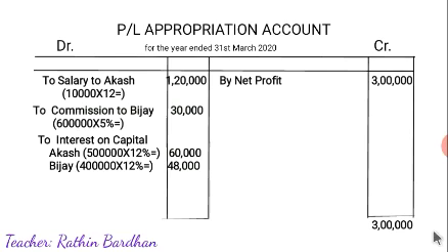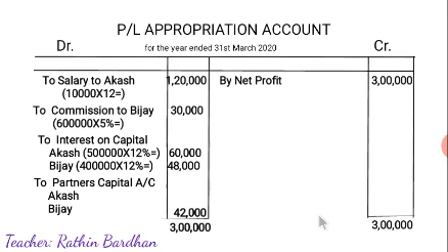Now you have to find the balance. Total of credit side 3 lakh. You have to write it on the debit side. Then you have to find the balance, and after adding and subtracting, the balance came to 42,000. Now this balance will be called divisible profit, and it is to be distributed among the partners in equal ratio, as given. So to partners' capital account, Akash 21,000 and Vijay 21,000.